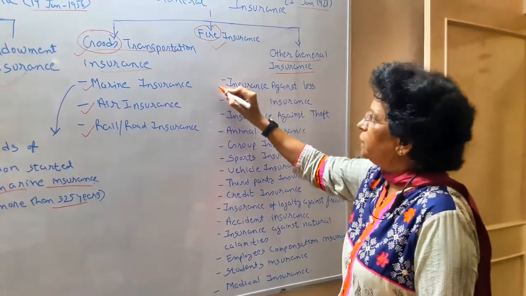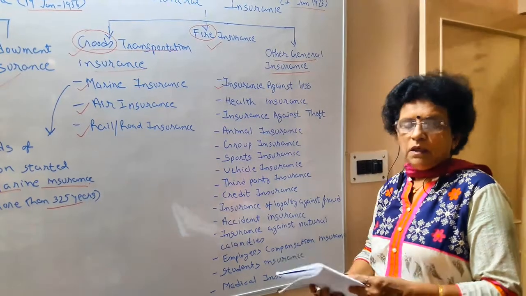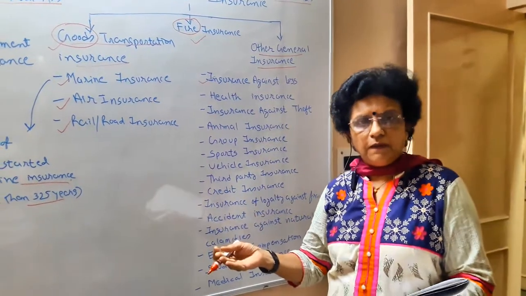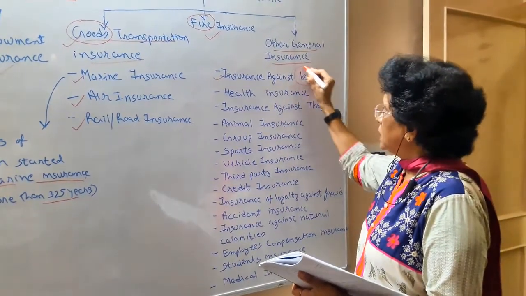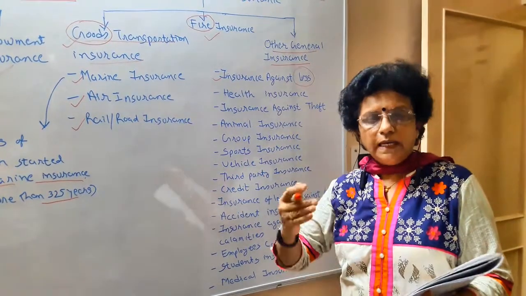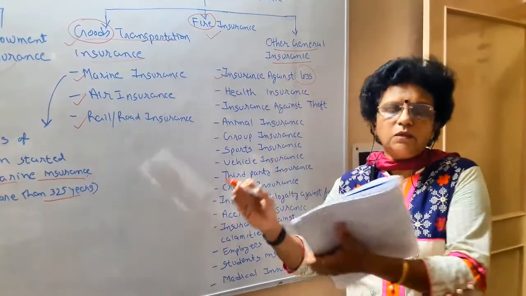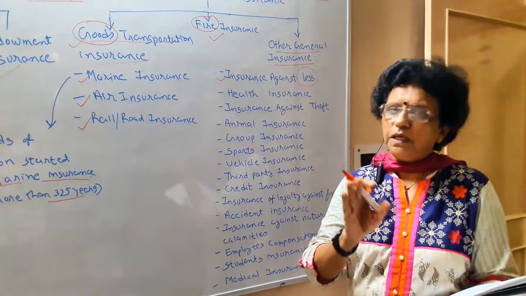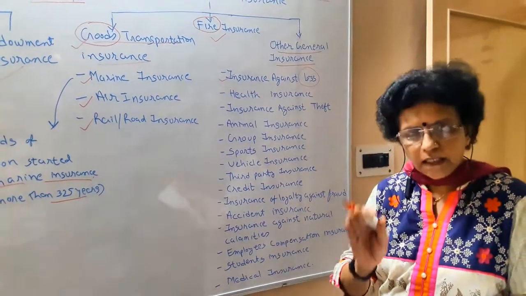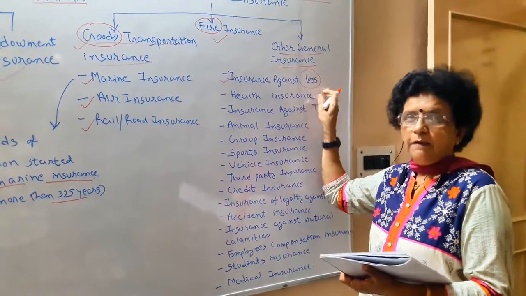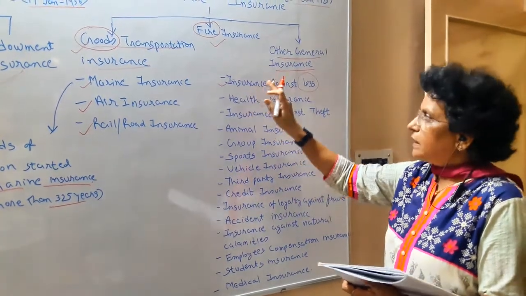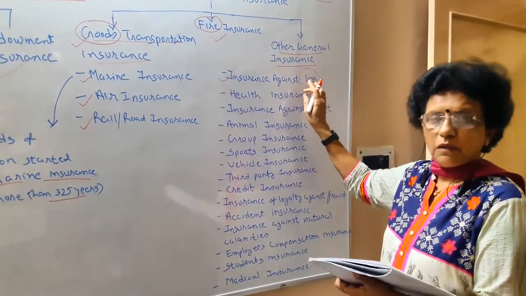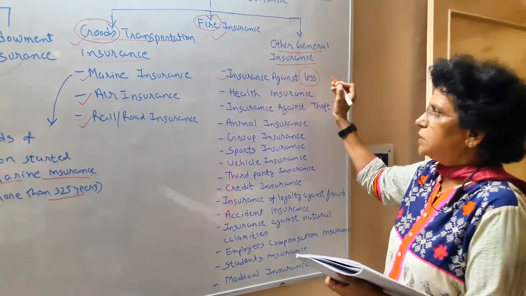You may have many more reasons for which you are looking for insurance and a company is ready to pay. Let us understand a few. The insurance against loss. You are doing business. Every businessman has an aim to earn profit. But unfortunately, if loss occurs, you have to bear the loss. And at the time of losses, you need somebody to stand with you. In all the fair weather friend situations, all are ready to be with you when your condition is good. Nobody is ready to be with you when the condition is bad. So if you take an insurance, then the company is ready to share your losses and stand with you. That is the one reason for loss protection.